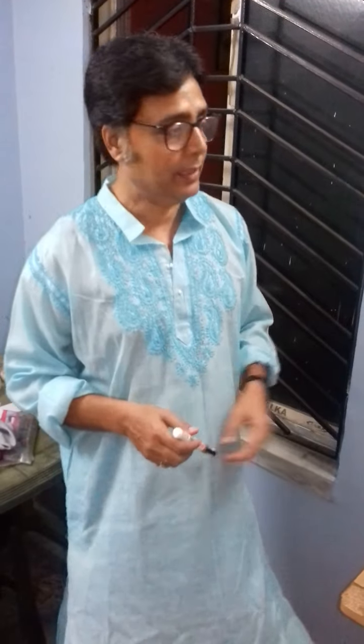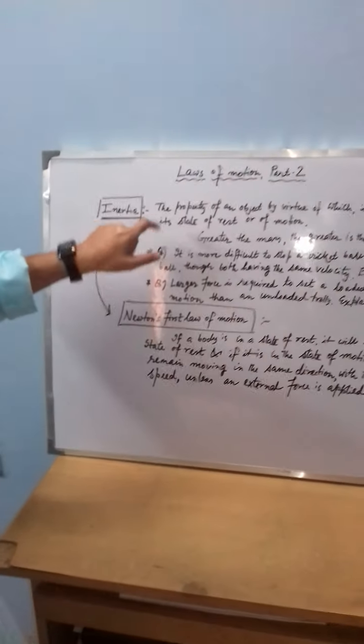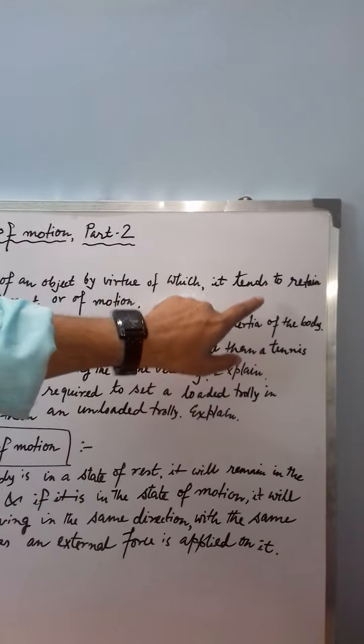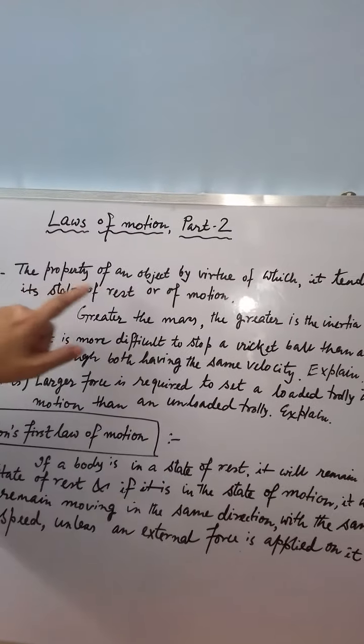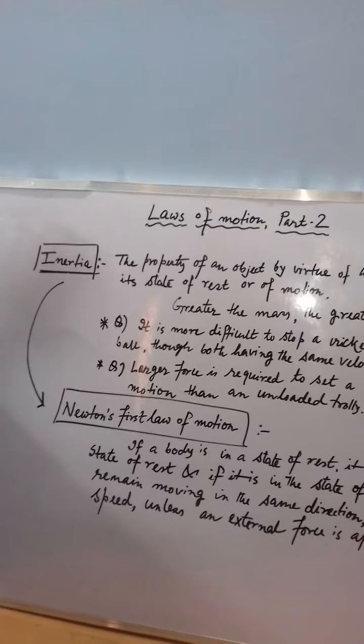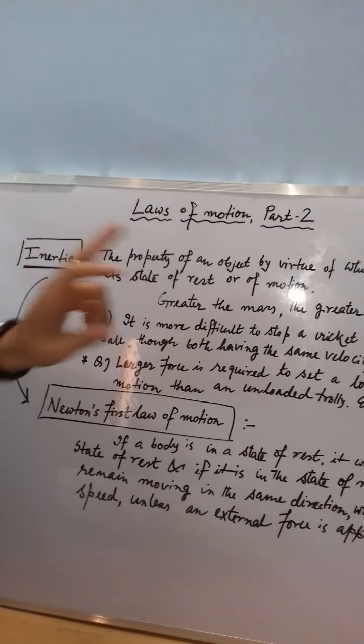We are going to discuss first the inertia. Now you see what is the meaning of inertia. The property of an object by virtue of which it tends to retain its state of rest or of motion. So what is the meaning of that statement?